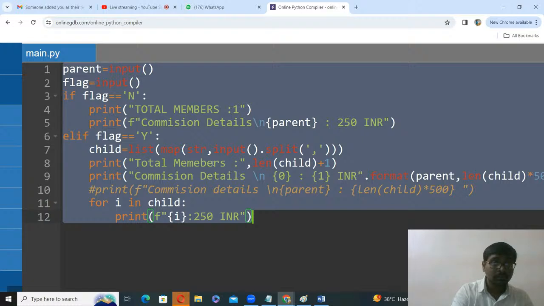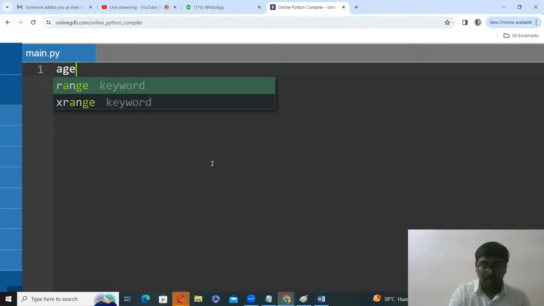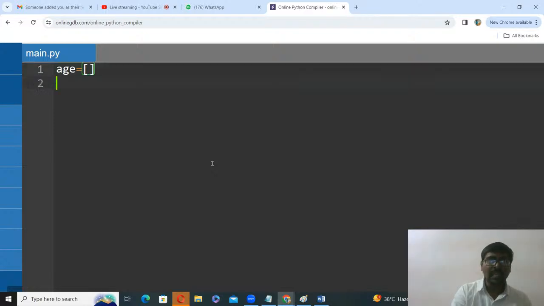Now read one list, for example age. Generally, we take variable names that reflect the concept. Even if you take the variable name L is equal to, X is equal to, K is equal to, remember, in the general scenario, most of the members who do coding regularly use names that are suitable to the program. Then it is very easy to identify. So initially, I am taking one empty list, age.